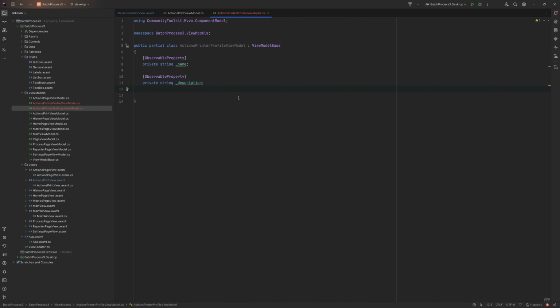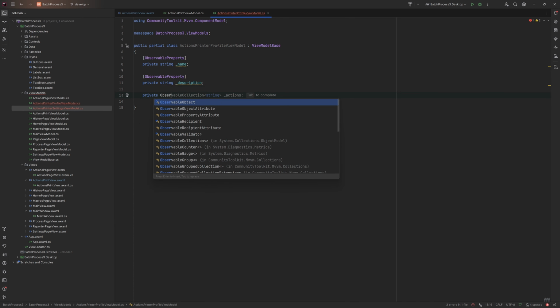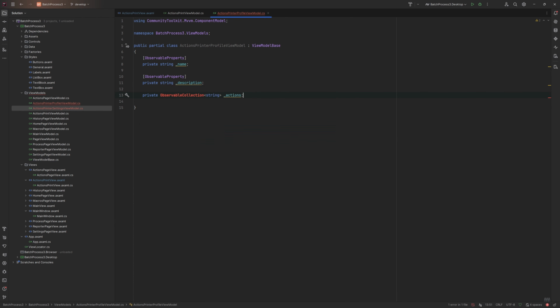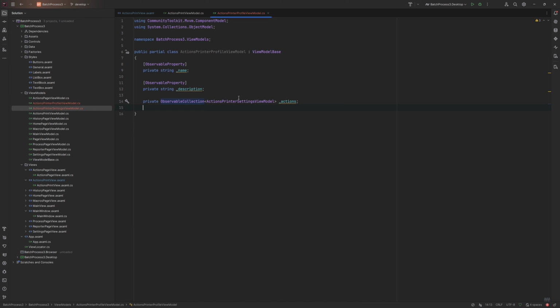So it's now going to have a name, a description. It will have a private observable collection of the new actions settings, and this will be printer settings.